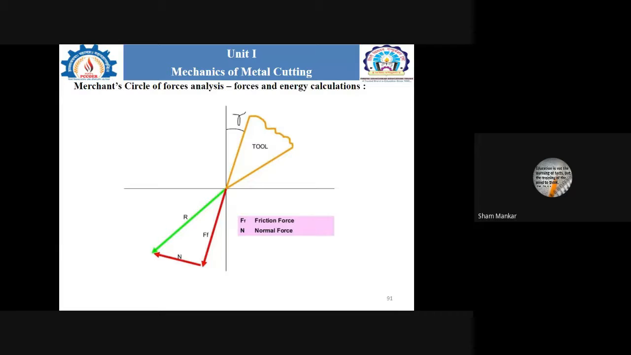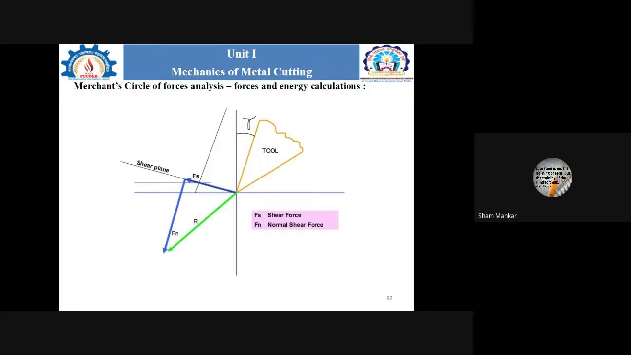Yes, the angle with the vertical should be alpha, right? Yes, you can use a different notation. You can use a different notation, but here it is shown as gamma. You may use alpha also, there is no problem. If you refer to different books, different angle notations are shown. For this particular case, we are considering gamma as the rake angle. You may use alpha also, no issue. So this is the second step.